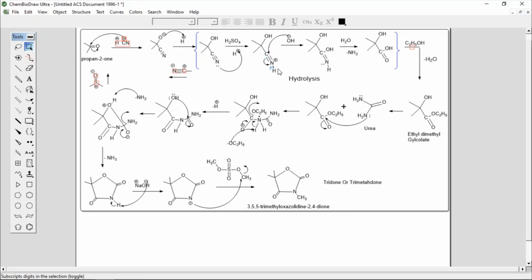You know that the pi bond is formed by lateral overlapping of p orbitals, so it breaks easily. I will show you the orbitals. Consider these are your orbitals. This is your sigma bond and this is your pi bond.